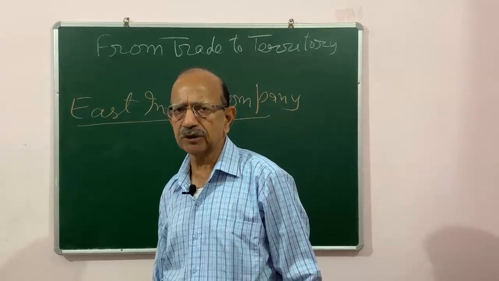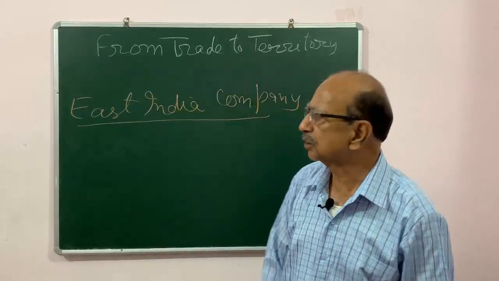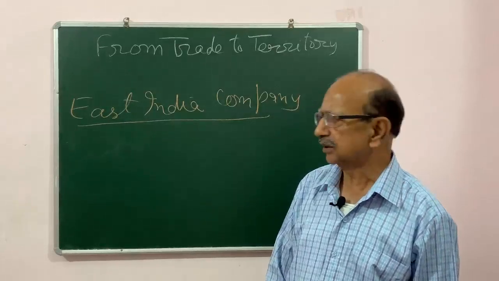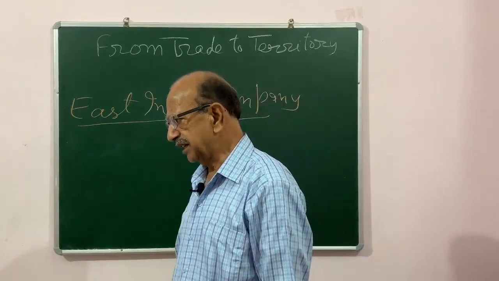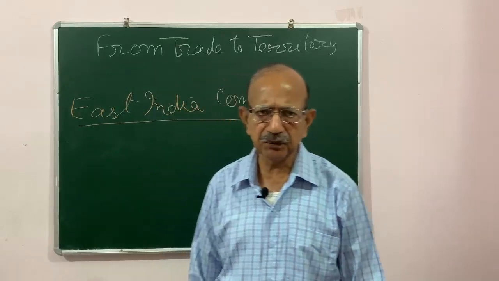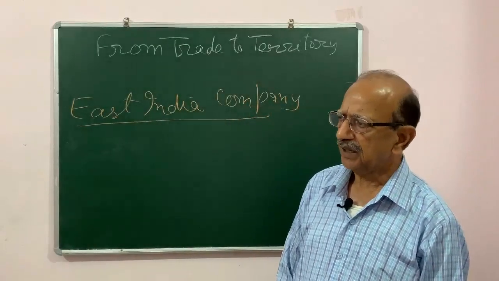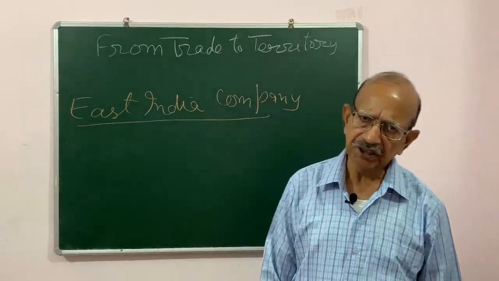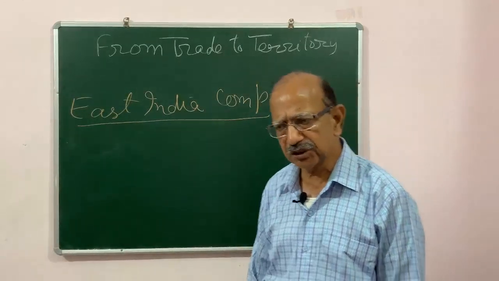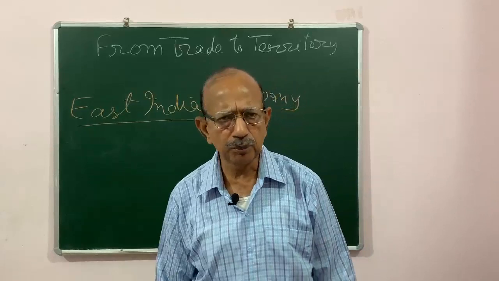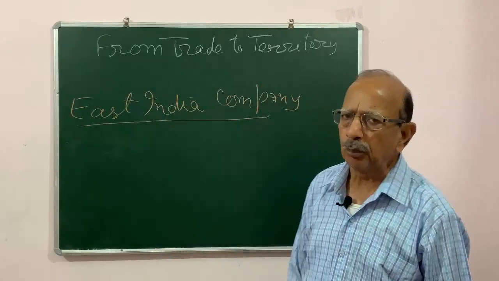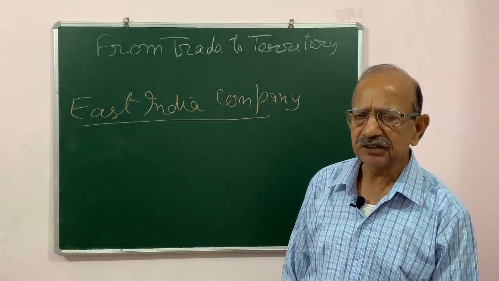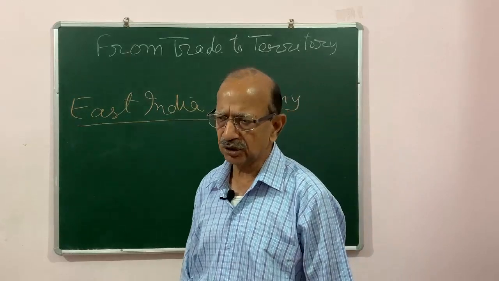According to that, no other trading company could trade with eastern countries and only the East India Company could trade with India. One of the reasons was so that there would be no competition and they could easily buy things at cheaper rates and sell them at higher rates in Europe.